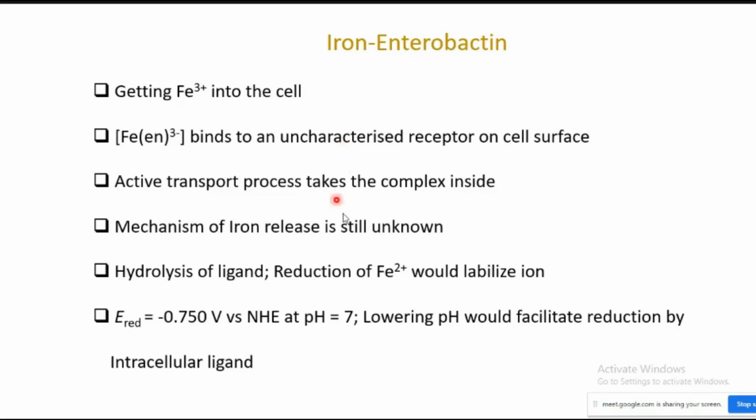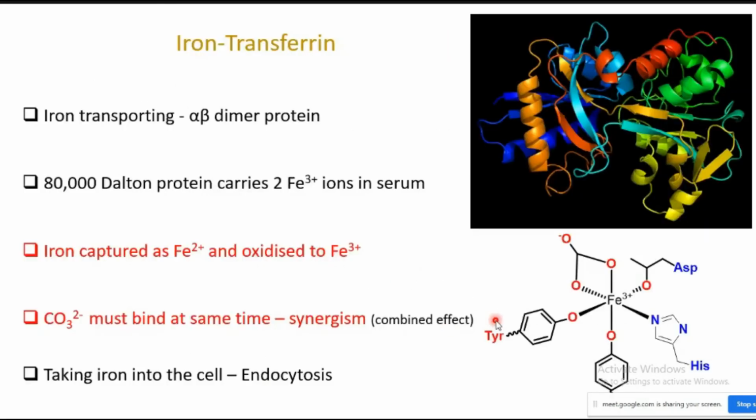What happens once the iron is released? Iron should be converted into the plus 2 oxidation state and stored in a particular place. This is the redox potential value, where lowering the pH would facilitate the reduction by intracellular ligands. How iron(III) is converted to iron(II) can be easily facilitated by the environment as well as the cofactors present inside the cells, which facilitate the iron into the 2 plus oxidation state.